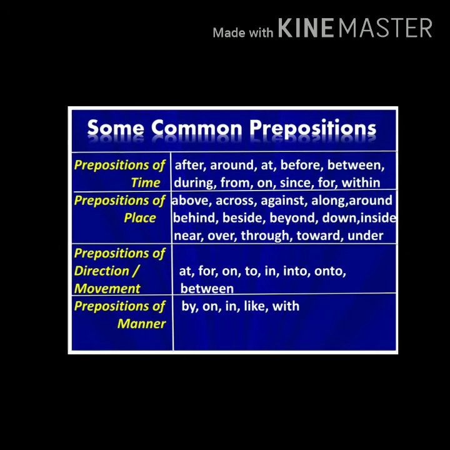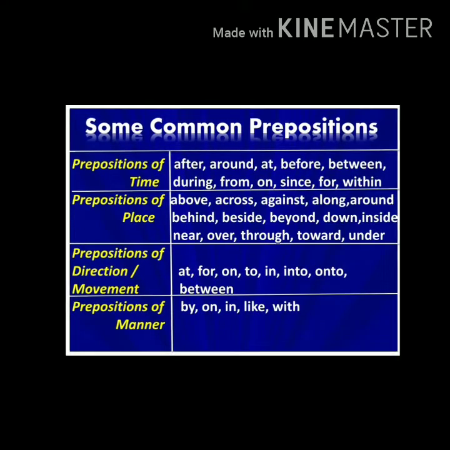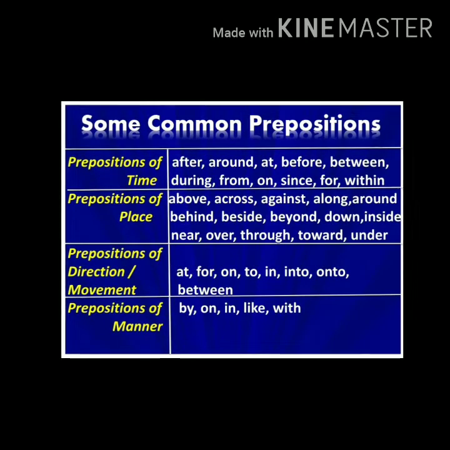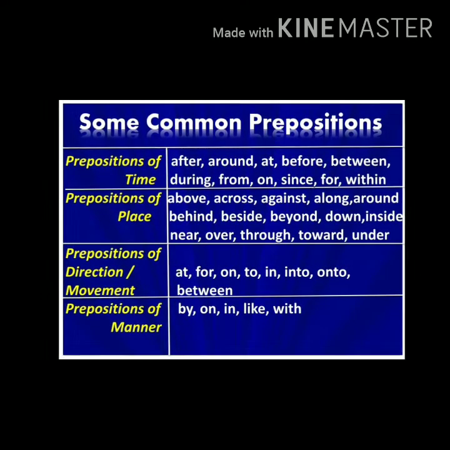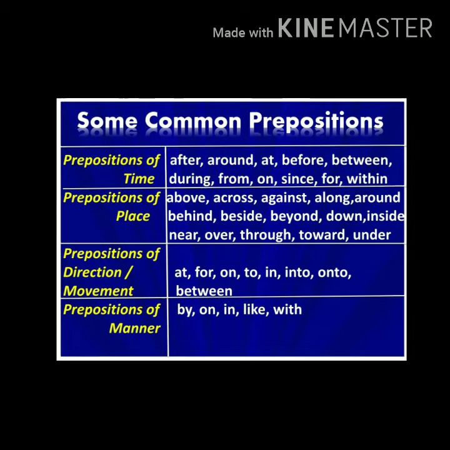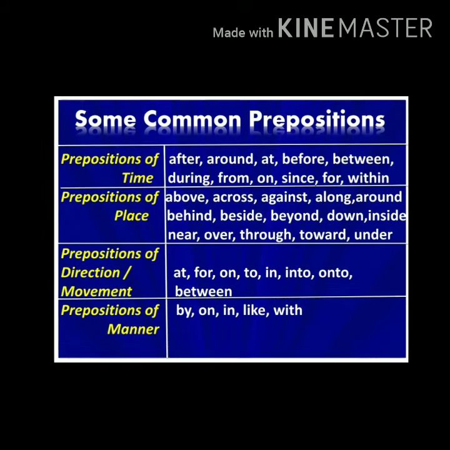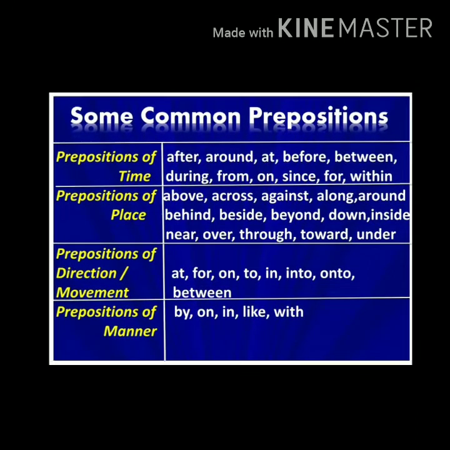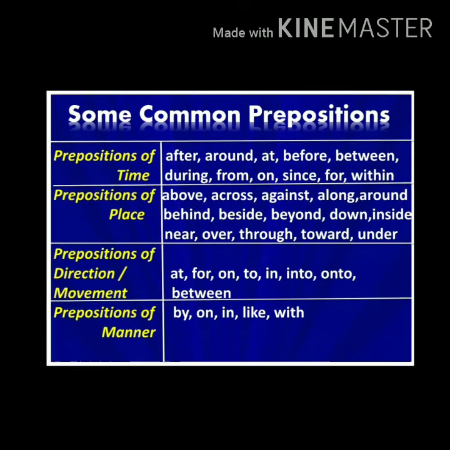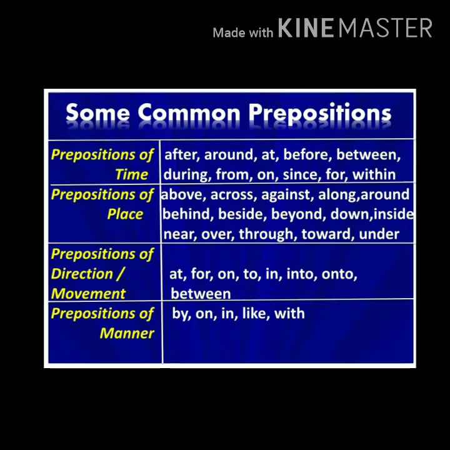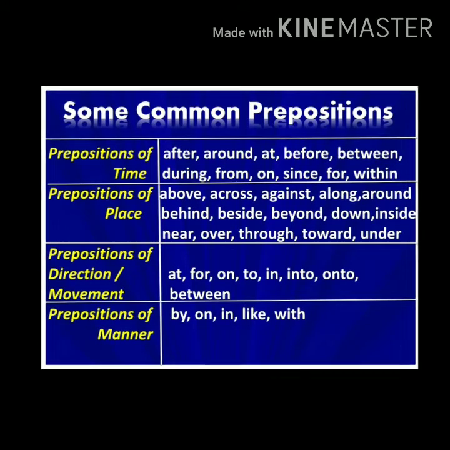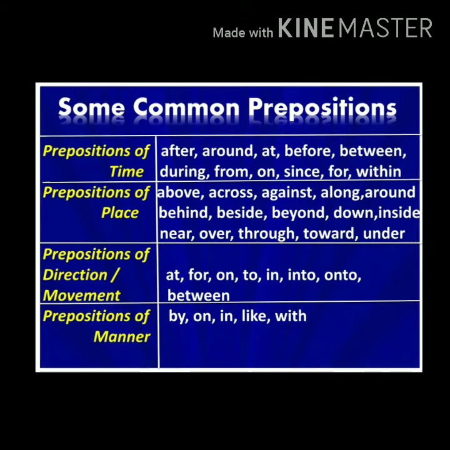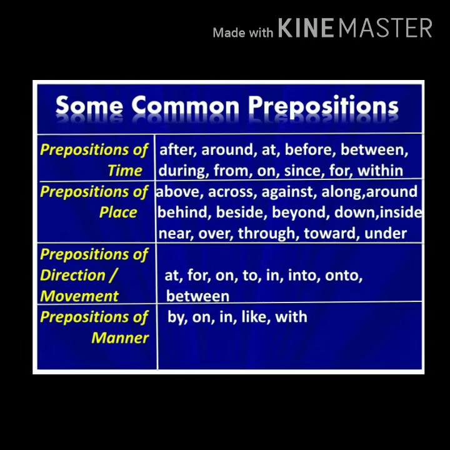Some prepositions help to show time, place, direction or movement, and manner. Let's see one by one. Prepositions of time: after, around, at, before, between, during, from, on, since, for, within. The second one is prepositions of place: above, across, against, along, around, behind, beside, beyond, down, inside, near, over, through, toward, under.